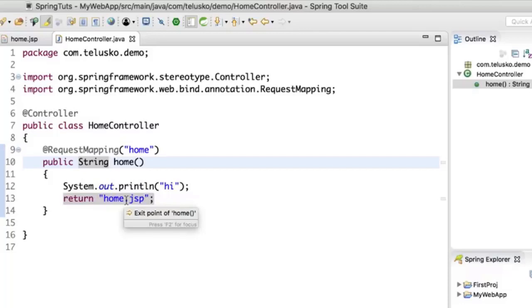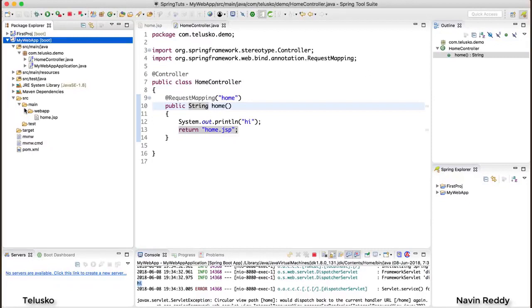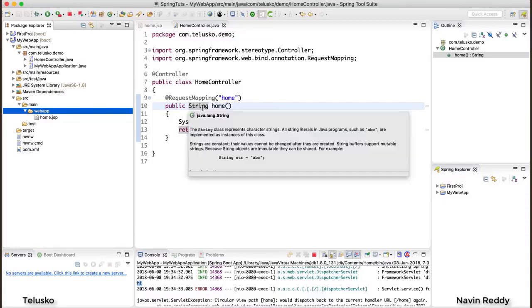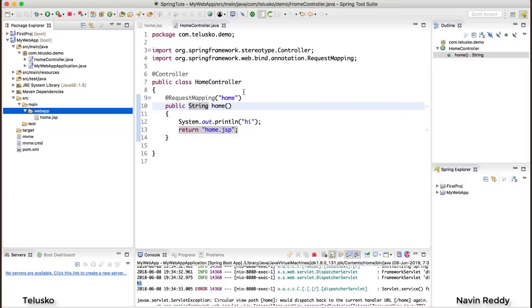That sounds awesome. Now, how does it know where to search, because you might be having different folders? How does it know that you have to search in webapp? That is what is done inside Spring Boot. Spring Boot has this auto configuration stuff which is actually searching. So in the configuration itself, they have mentioned that your pages will be there inside main webapp. Yes, if you are changing the path, then you have to do some configuration. We will see that later. But as of now, we just need to mention return home.jsp and it will call that particular JSP. That's a beauty, right? In fact, the same thing we have done in Spring MVC, if you have seen those videos. But let's run this.